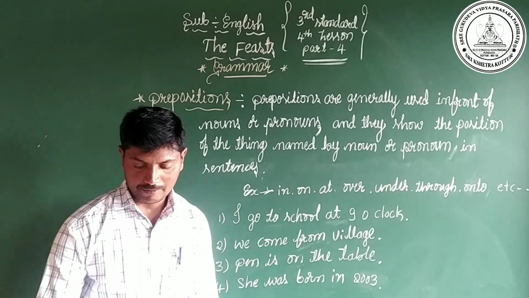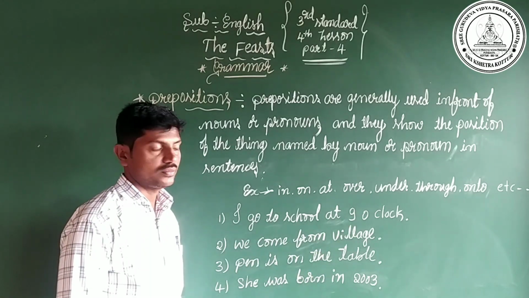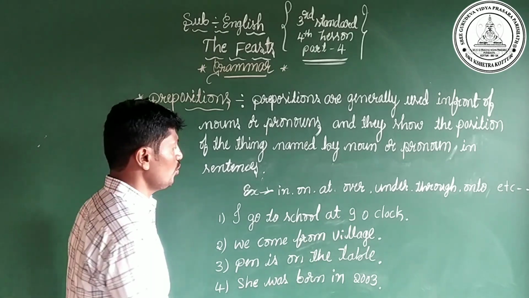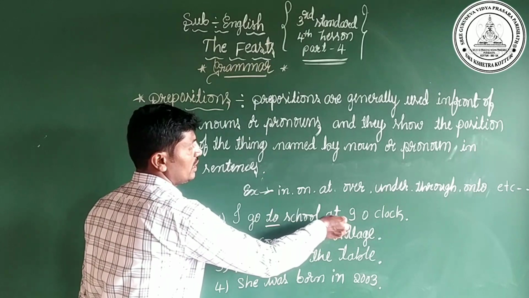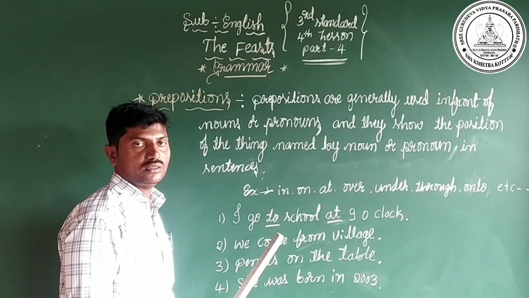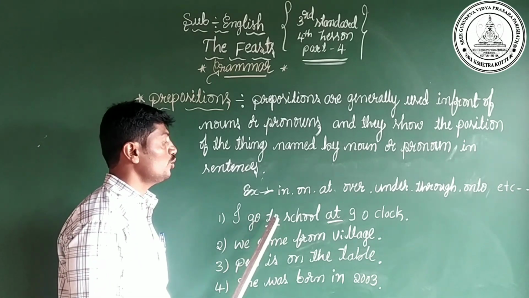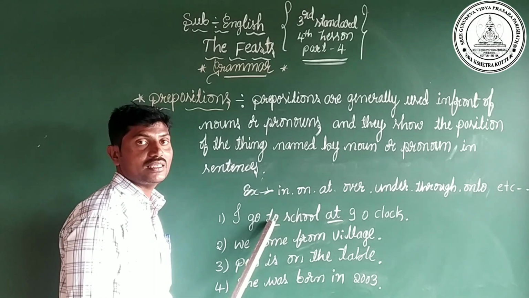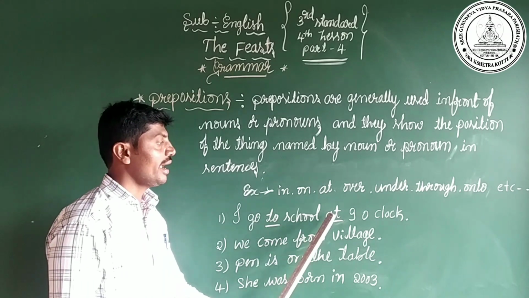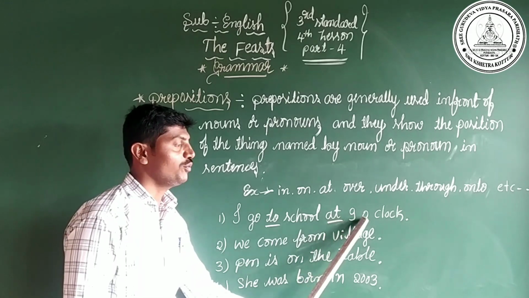Shall we? Yes. First one is, I go to school at 9 o'clock. Dear children, in this sentence there are 2 prepositions. First one is to, second one is at. The preposition to shows place: I go to school. That shows place. And the preposition at shows time: at 9 o'clock.